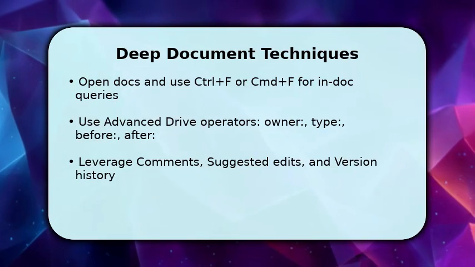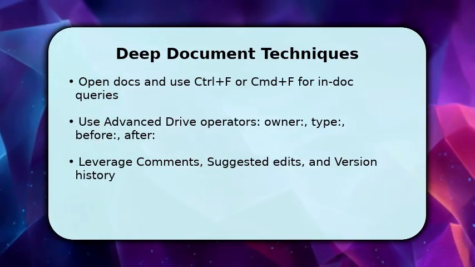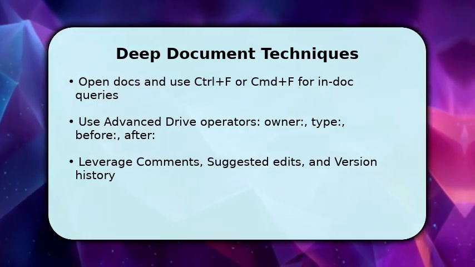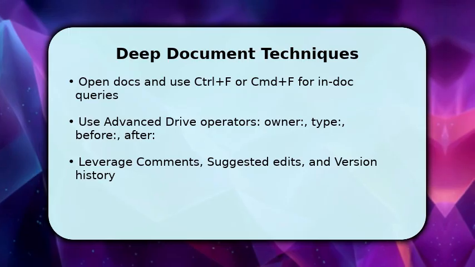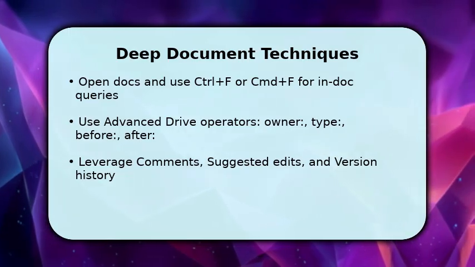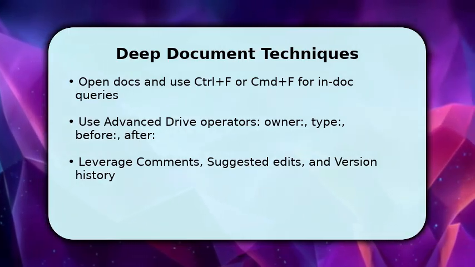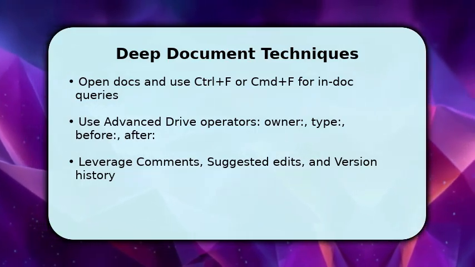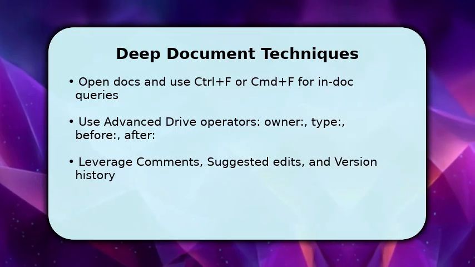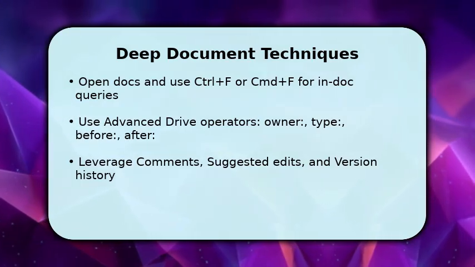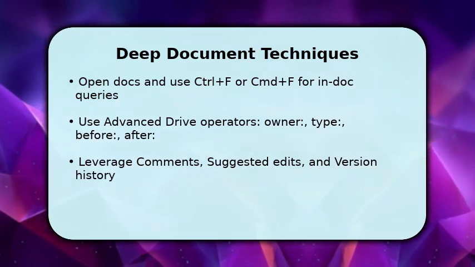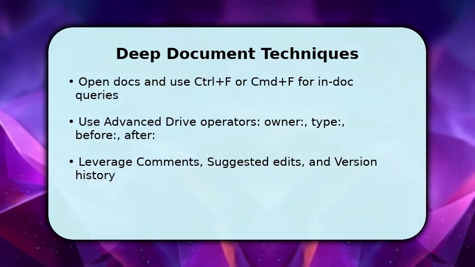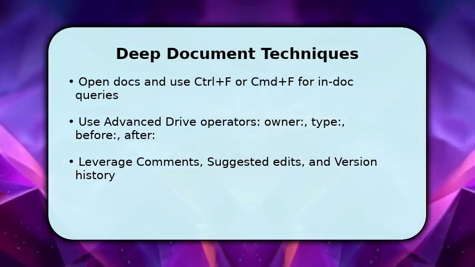You now dig into each candidate document. Use Ctrl+F or CMD+F to jump to exact phrases inside a doc. Try variations and synonyms because wording often differs. Meanwhile, refine Drive search with advanced operators like owner, type, document before, yyyymmdd, and after, to filter chronologically. Also inspect comments and suggested edits for answers hidden in discussions, and open version history to recover prior wording or